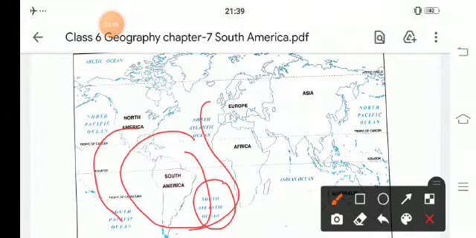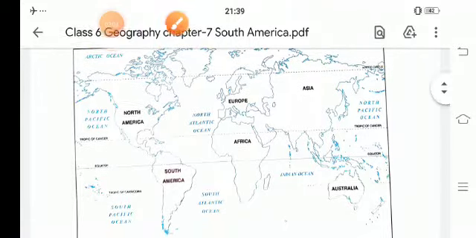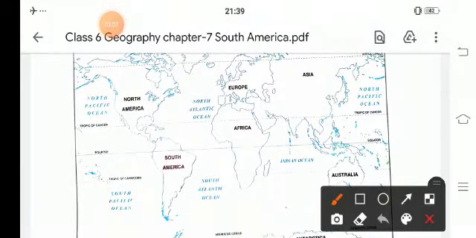It is joined with North America by the Isthmus of Panama.